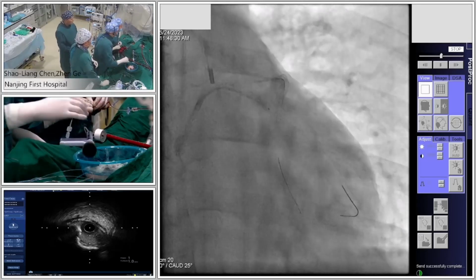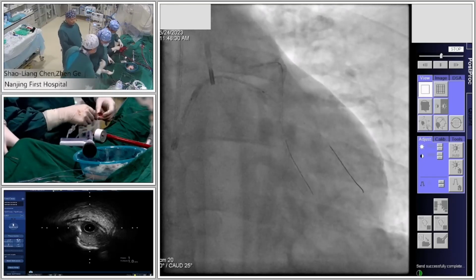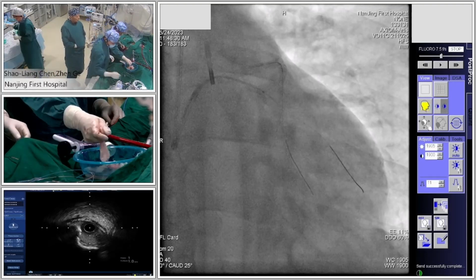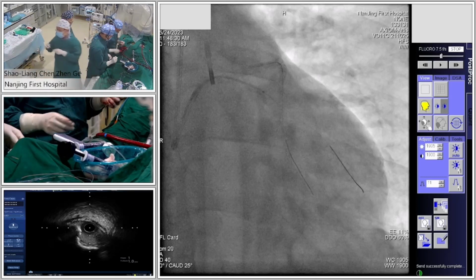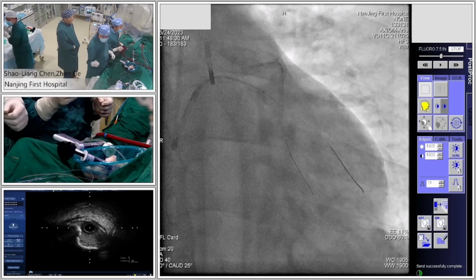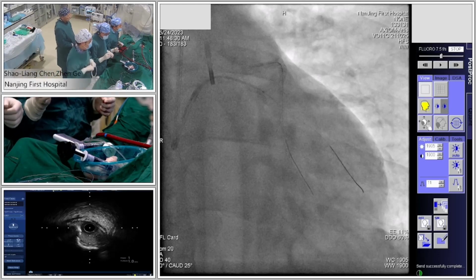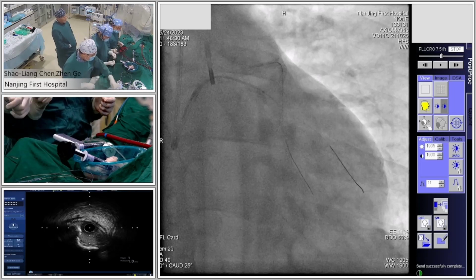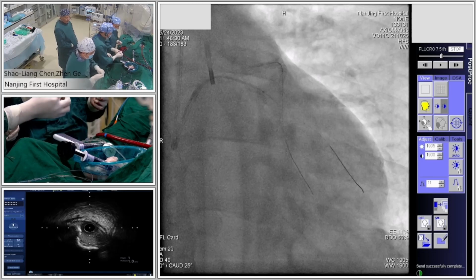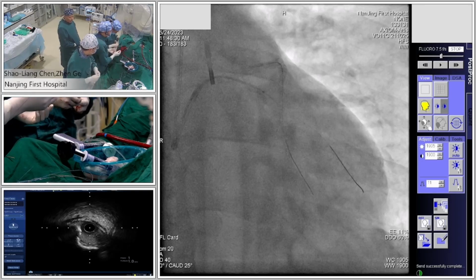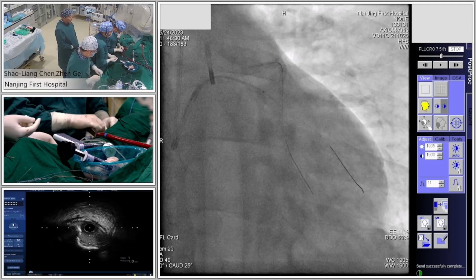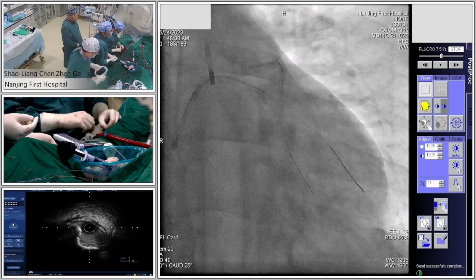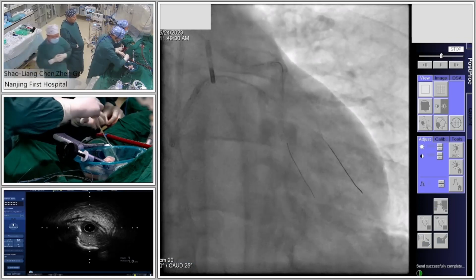So I suggest you need to use a balloon in the RAD. Okay. I feel 3.0 is big enough. Because of very severe angulation from proximal third to the distal, I feel it will be much more difficult to put a balloon into the third to do kissing. Not easy. Yes. But this is a very challenging case.